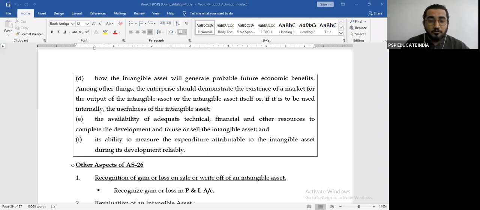Okay, there is one more doubt which says, so what if later on the market does not exist? We've already studied that if at any point of time the conditions cease to be satisfied, the capitalized amount will go to the profit and loss account. So if later on the market does not exist, whatever you capitalized will straight away go to the profit and loss account. Right, I hope that is now clear to you. Okay, let's proceed to the next one.